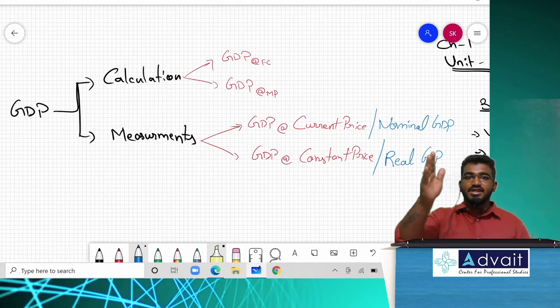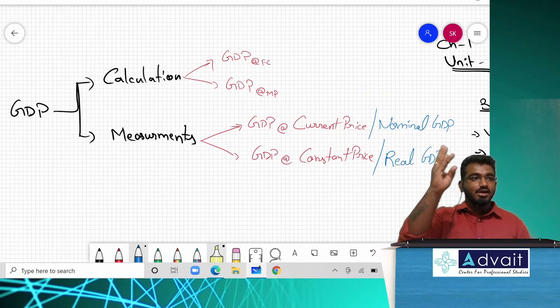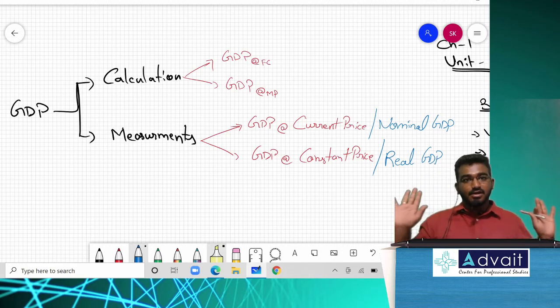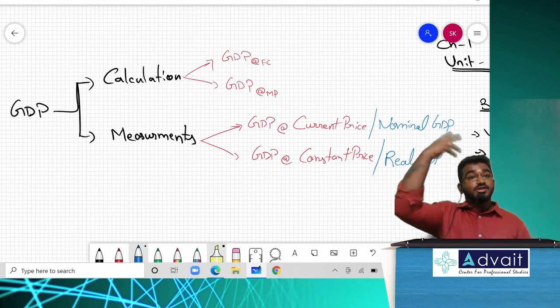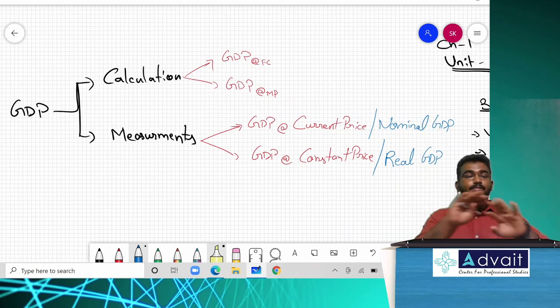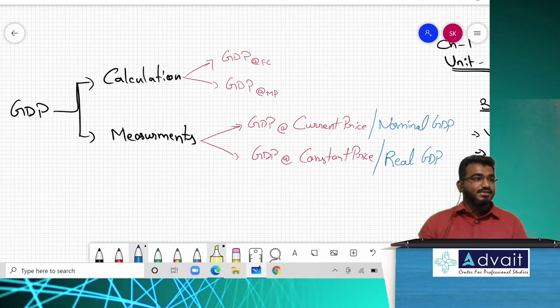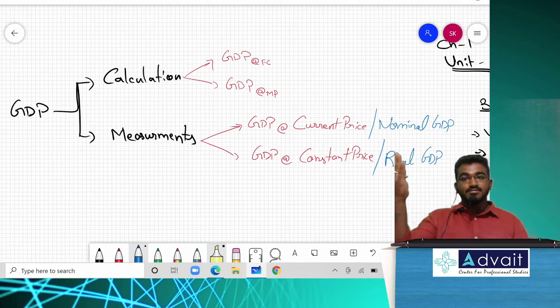Whenever I say A, B, C, D, E, F, G, H, I, J, K, A to Z, N comes first or R comes first. N, nominal GDP, current, at present. Next comes R, base price or a constant price. We assume prices to remain constant. So, kindly remember this alphabetical order. First comes N, then later comes R.